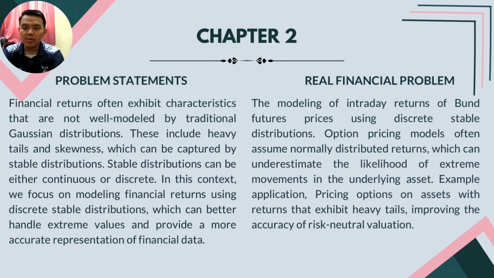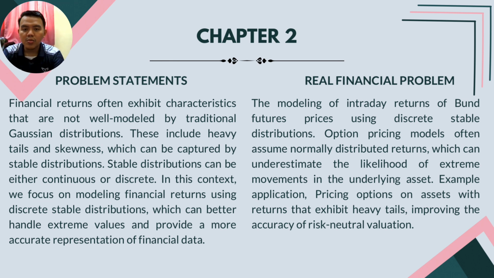Assalamualaikum warahmatullahi wabarakatuh. Today, I will talk about chapter 2. Firstly, problem statements. Financial returns often exhibit characteristics that are not well modeled by traditional Gaussian distributions. These include heavy tails and skewness, which can be captured by stable distributions. Stable distribution can be either continuous or discrete. In this context, we focus on modeling financial returns using discrete stable distributions, which can better handle extreme values and provide a more accurate representation of financial data.